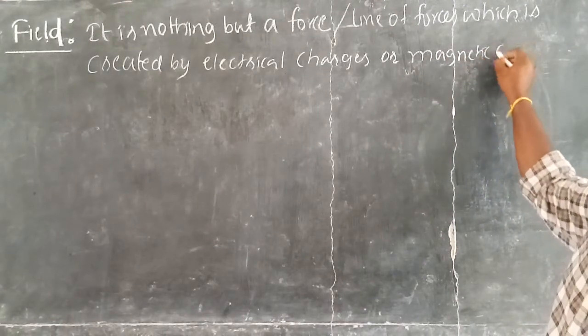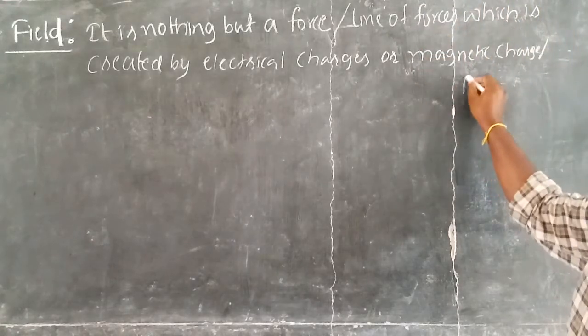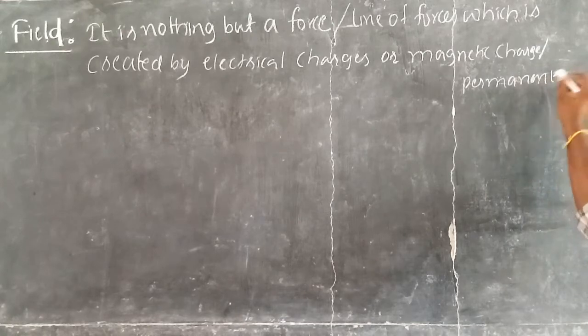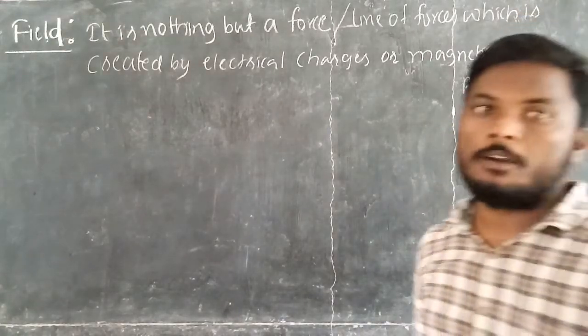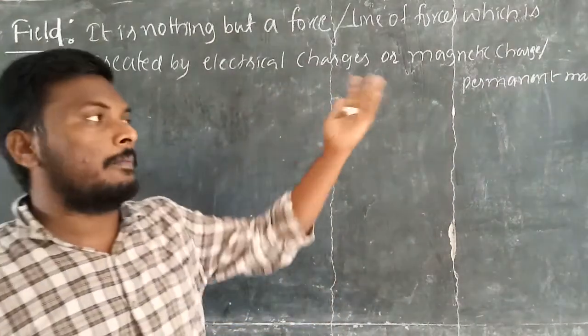This magnetic charge is also called a permanent magnet. Now see, we have two types of fields based on the electrical charges and permanent magnet.